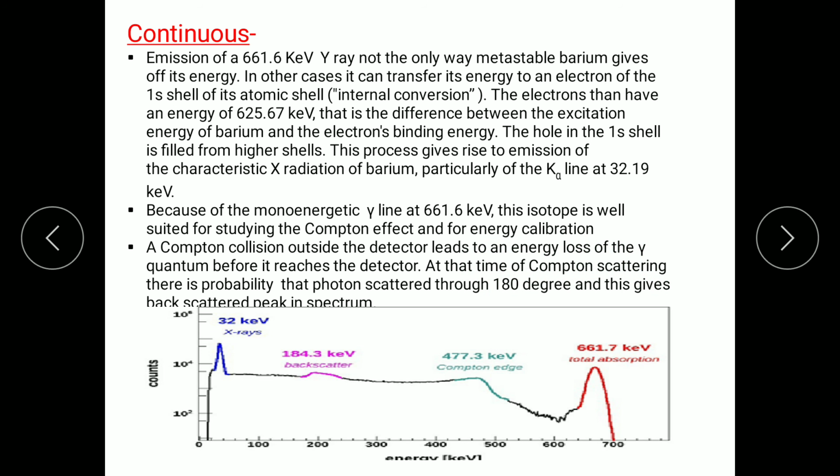When the Compton collision happens, the photon's energy keeps losing until it reaches the detector, so the energy of that photon is very much reduced. See here in the spectrum we saw the K alpha peak, backscattered peak, Compton edge, and total absorption. Understand everyone?